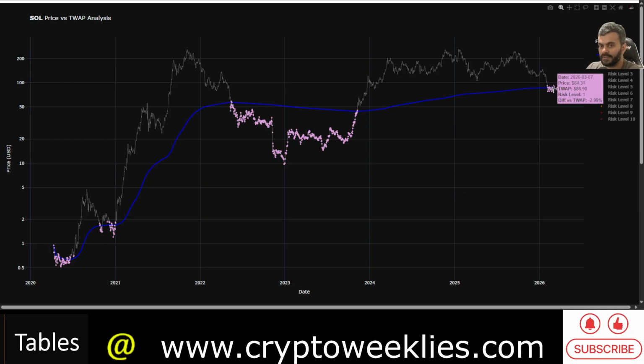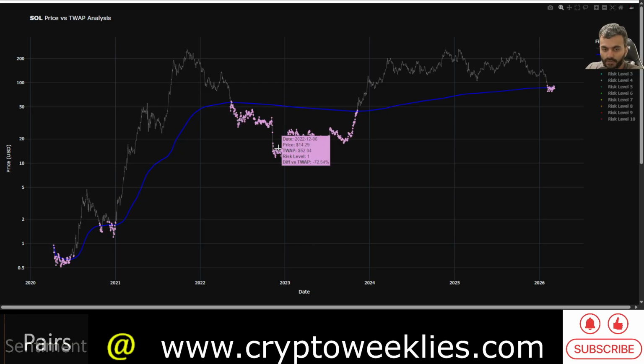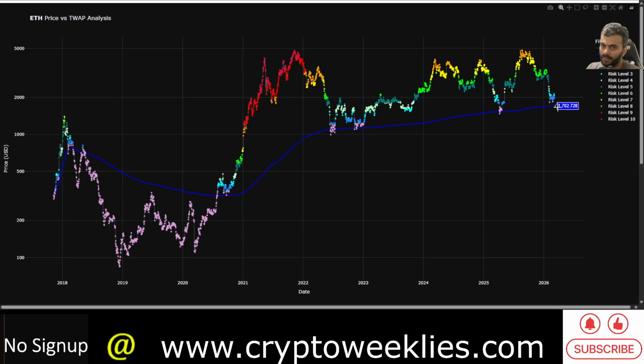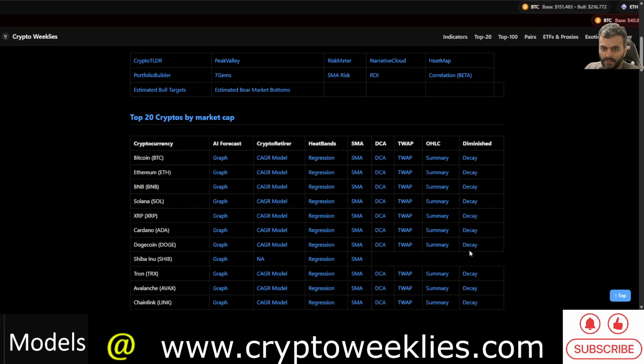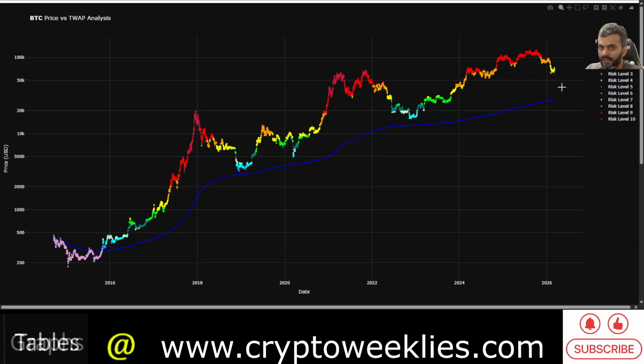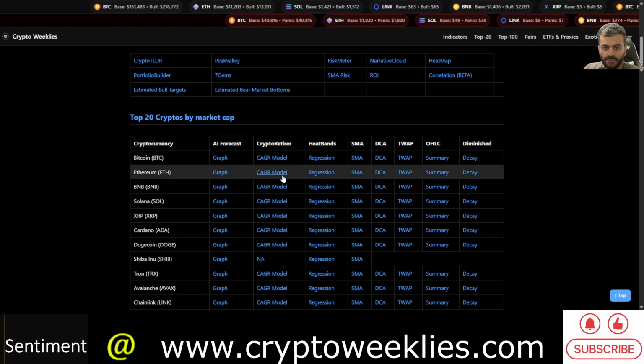And right now, as it is very close to its natural state and not in a deep value zone, personally speaking, not any DCA at this point, but keeping a close eye with respect to how this matures with other assets such as ETH. How is ETH doing? It's still above its time weighted average price. I would expect ETH at the bottom of the bear market to be slightly lower than its time weighted average price. Bitcoin doesn't go lower than the time weighted average price, but it has to be at least in risk level 4 or 5. Right now it's at risk level 7 with respect to its time weighted average price model.